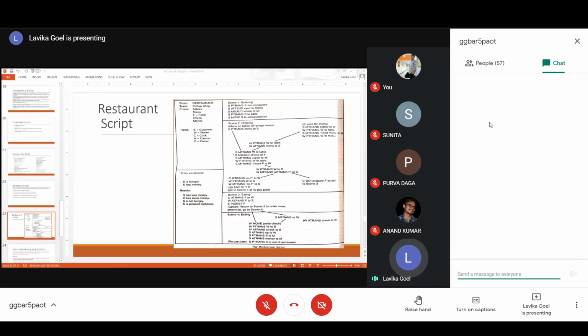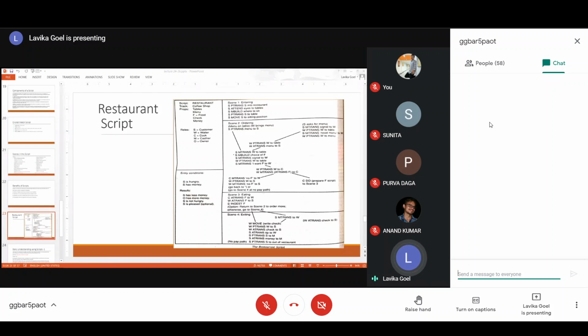So S M trans signal to waiter. So he is giving a signal to the waiter. Then the waiter comes to the table. So WP trans W to the table. Then S is telling need menu to the waiter. So S M trans need menu to waiter. Then the waiter is coming with the menu. So the waiter is going to the menu. So WP trans W to menu. So the waiter is actually going to the location of the menu.